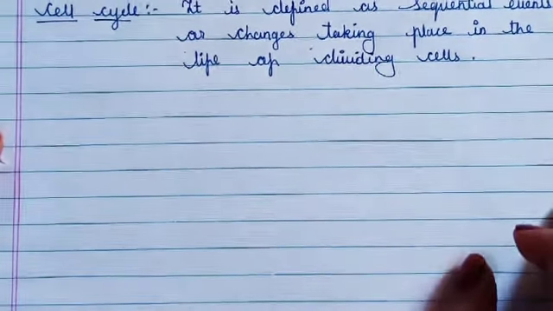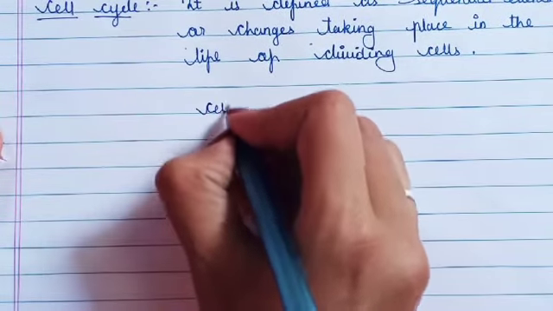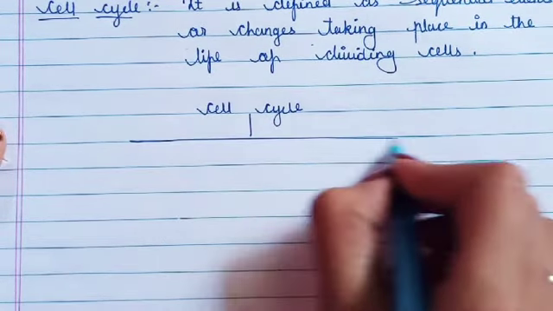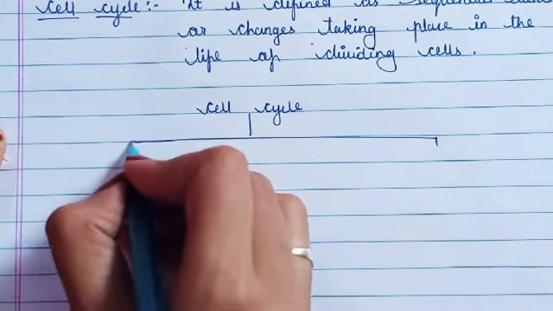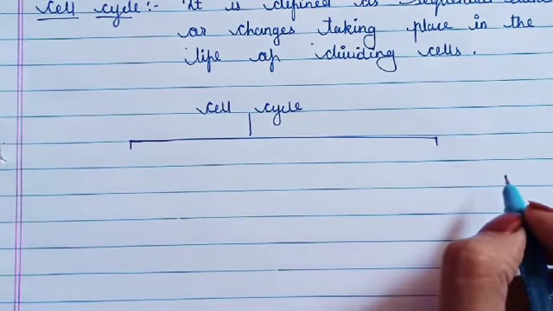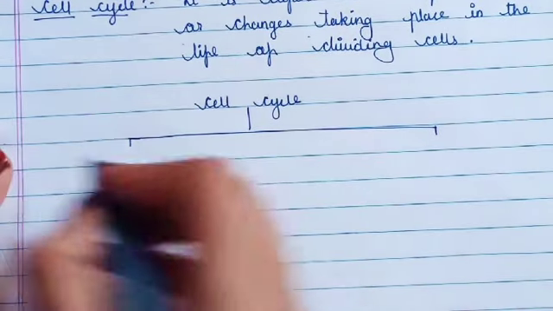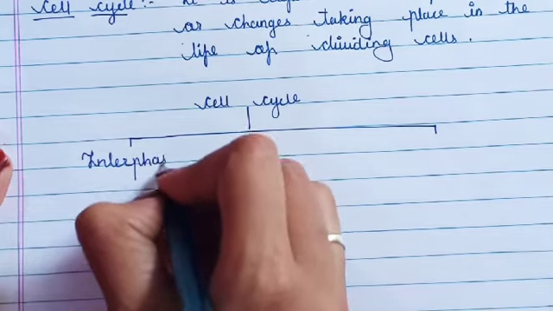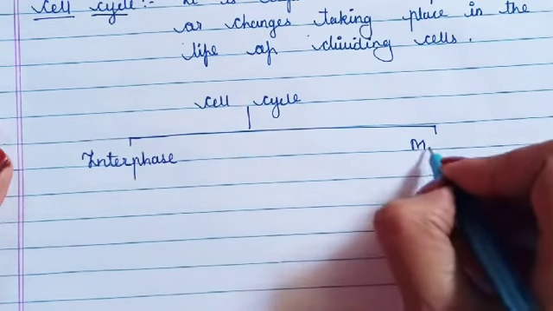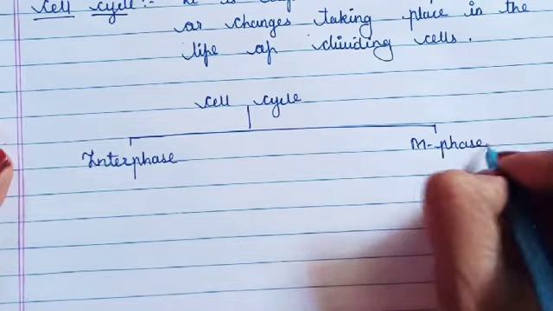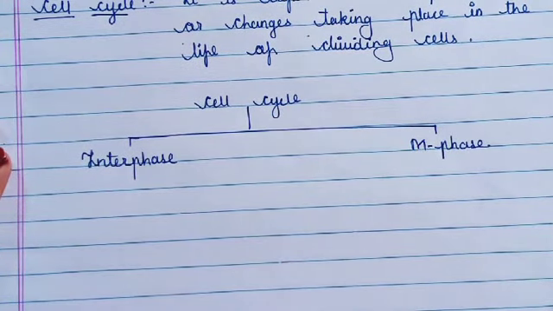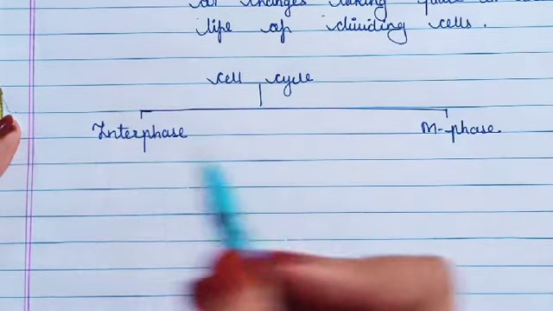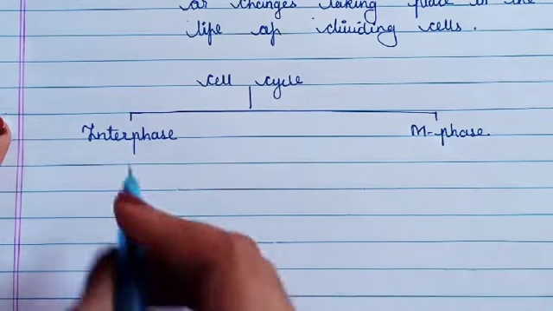So see here, cell cycle. Cell cycle is divided into two phases, that is interphase (interkinesis) and M phase. We are going to see diagrammatically what the interphase and M phase are, but before that you have to understand that the cell cycle consists of two phases, interphase and M phase.